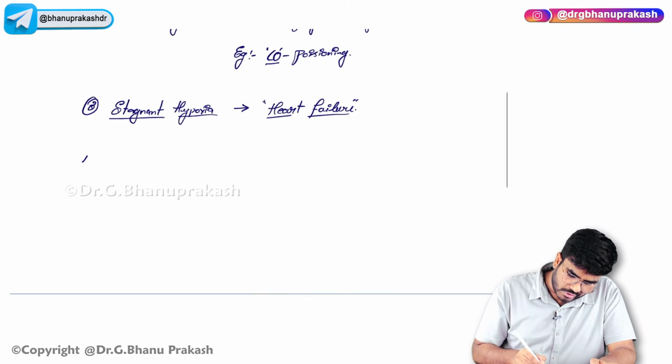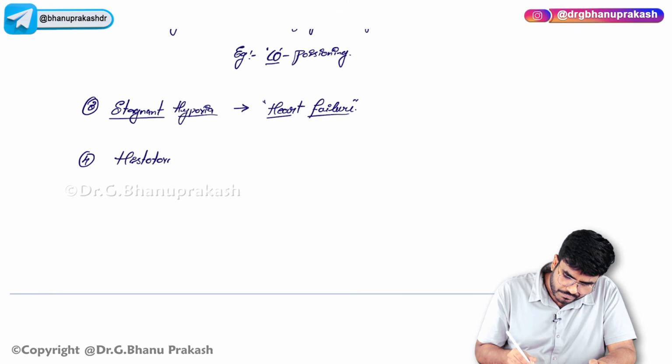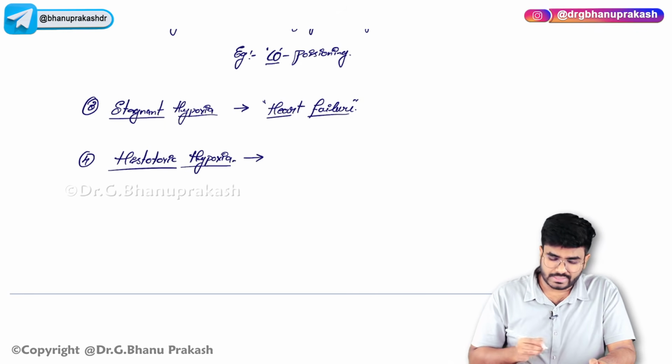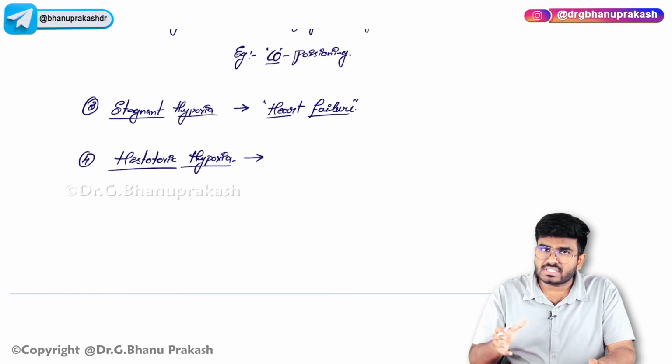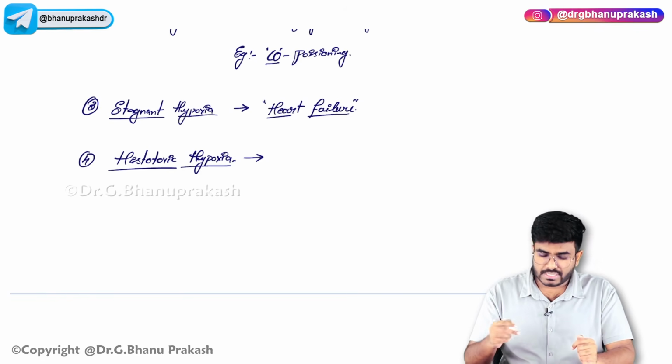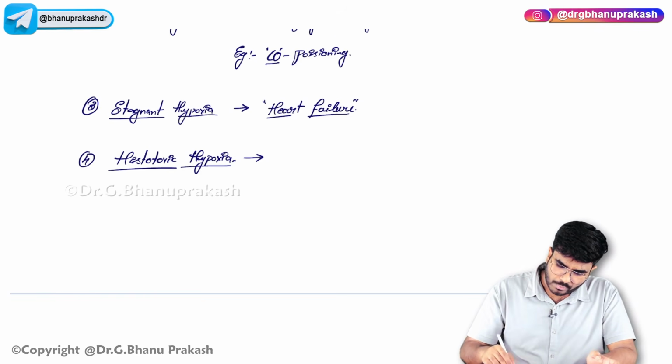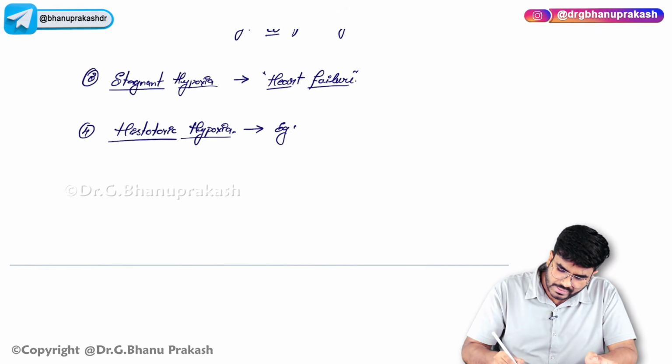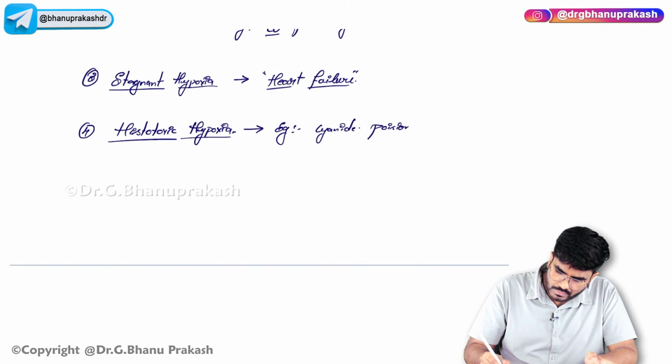And the fourth type of hypoxia is histotoxic hypoxia. Now, in the name itself it's clear. Histo means tissues, toxic means there is some problem at the level of tissues which is leading to the hypoxia. See, this histotoxic hypoxia is seen with cyanide poisoning. You know this chemical, right?